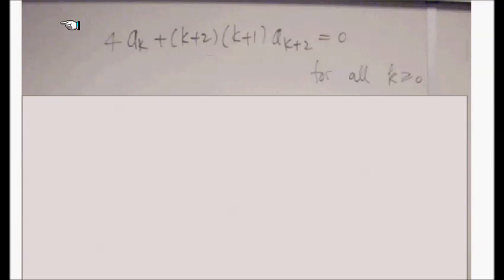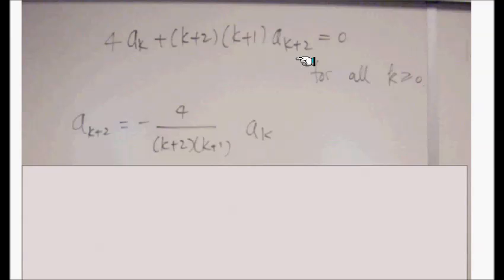Now this is the coefficient part of y double prime plus 4y, and we're setting it equal to 0. So if there is a solution, the coefficients of the power series must obey this law for all the indices k. It involves ak and ak plus 2. This is usually called the recursive relation. If you isolate ak plus 2, you can calculate it using the ak value. So you do your algebra, and it turns out this is the value for all these k values.